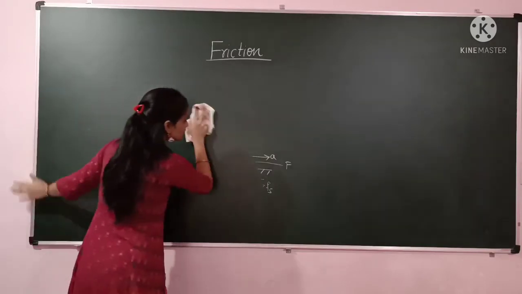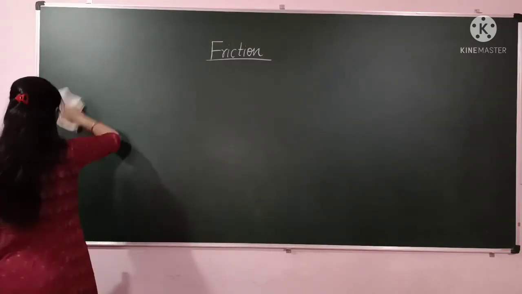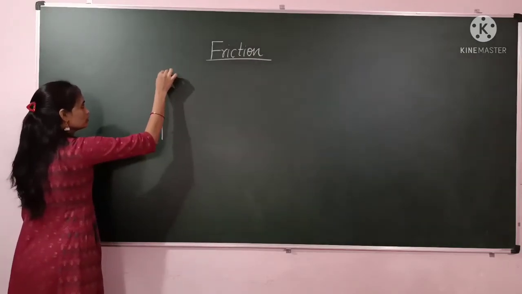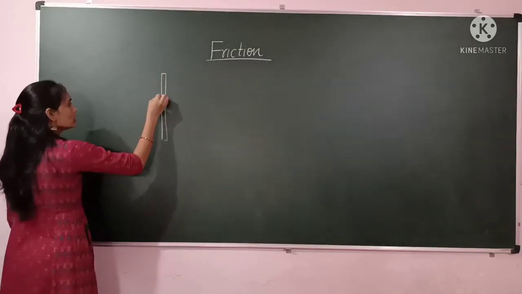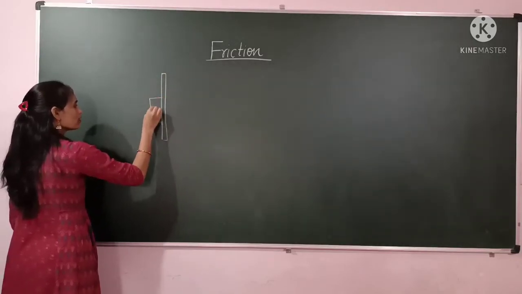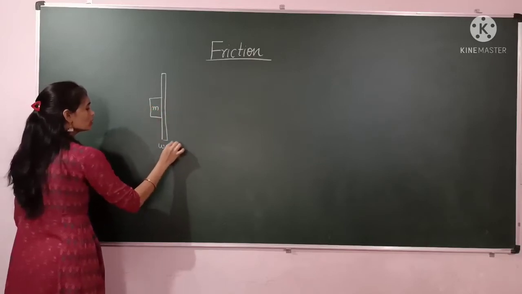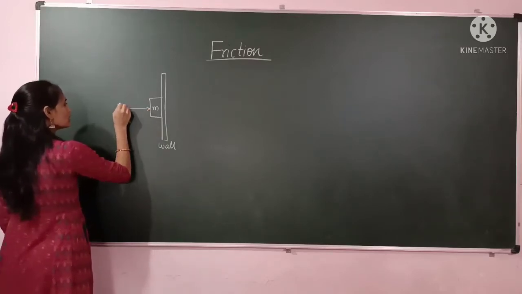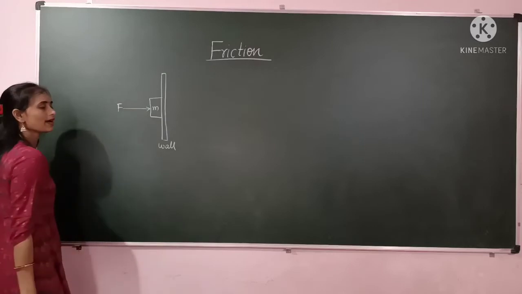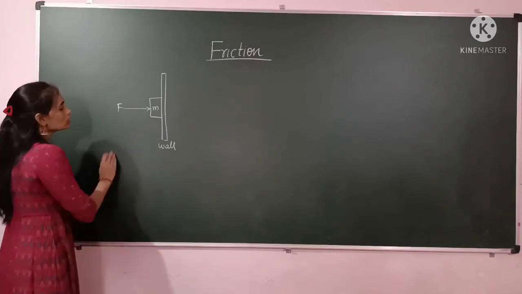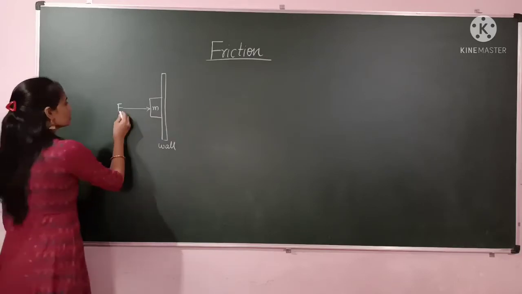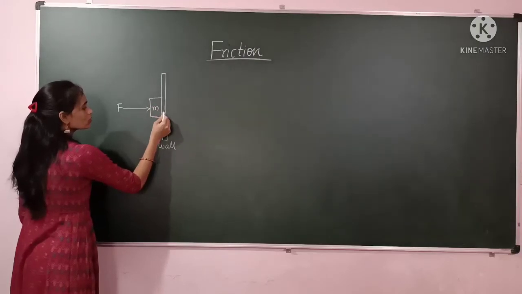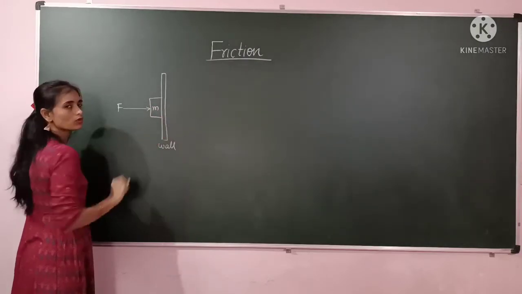I will give you one example. In that you can tell me what is the direction of the frictional force. So now see here, if this is the wall, and here I am placing the block which has some mass m, and here I am applying the force. This is our applied force. In this case you tell me what is the direction of the frictional force. So our answer is, see here: if this block is applying force on this wall, then the wall will also apply force on the block.